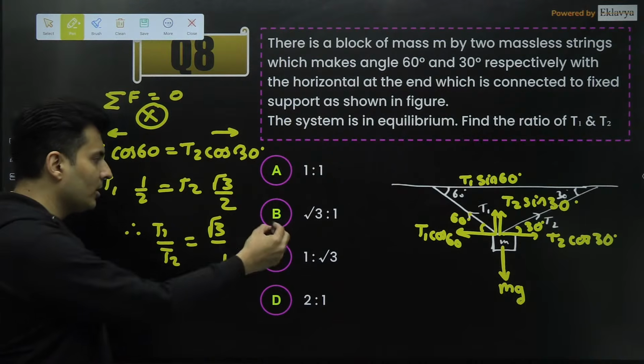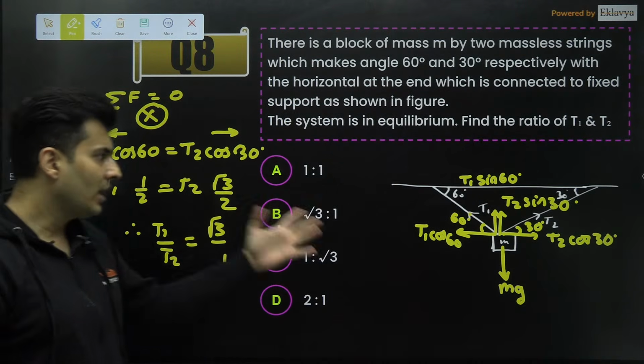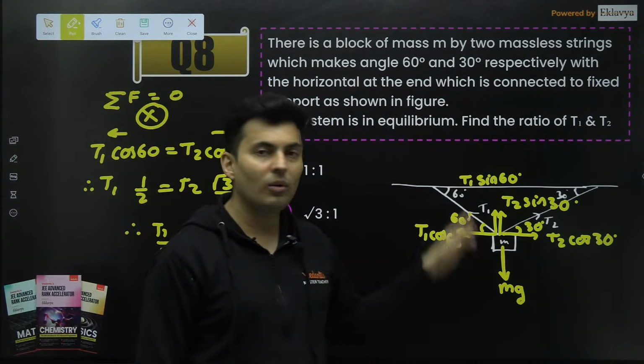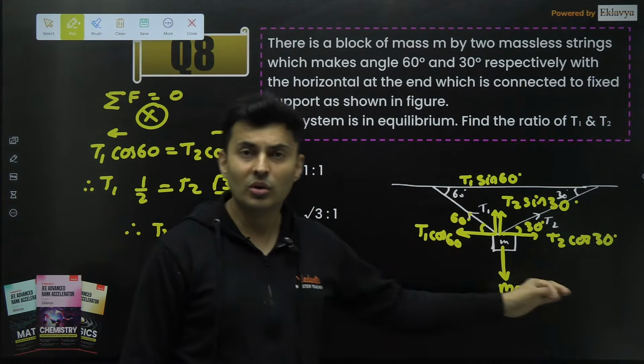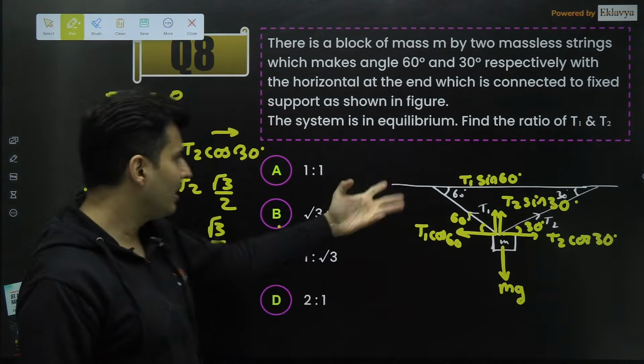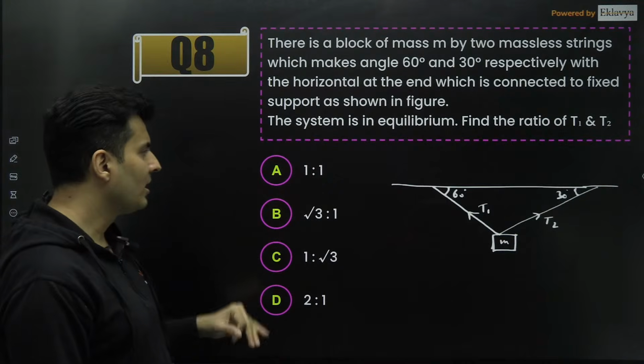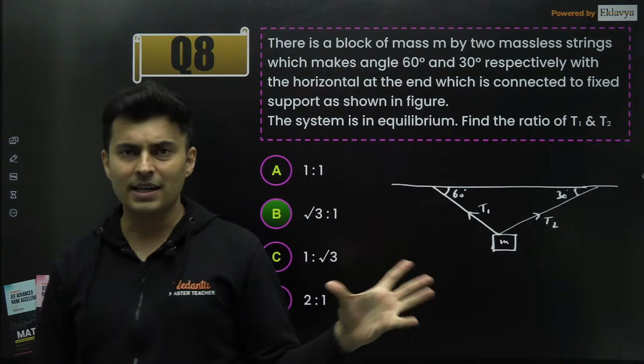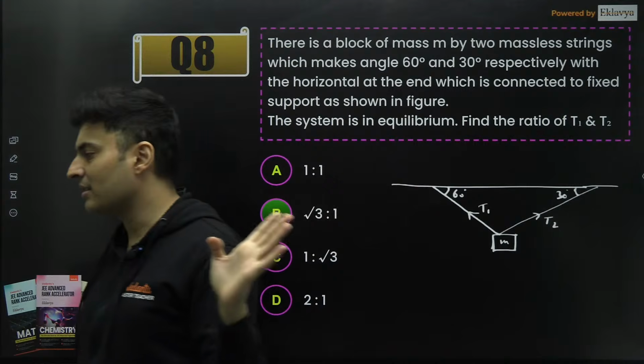How many of you wrote B option? That is correct, guys. Okay. There was no need to balance the vertical components in this. So avoid that. Whatever is unnecessary, don't unnecessarily keep doing it. Better to balance it in the X direction. There was no need of mass in this.